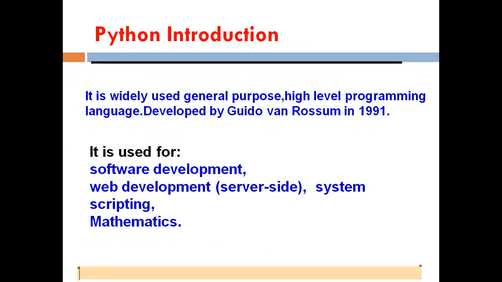In the previous class we have already discussed what is Python and who developed Python. It is a widely used general purpose high level programming language developed by Guido van Rossum in 1991. What is it used for? Software development. Different types of software can be developed. It is free software, freely you can download from the internet. And web development, you can develop websites and web development server side systems, scripting, gaming.